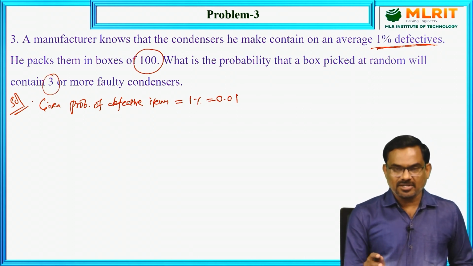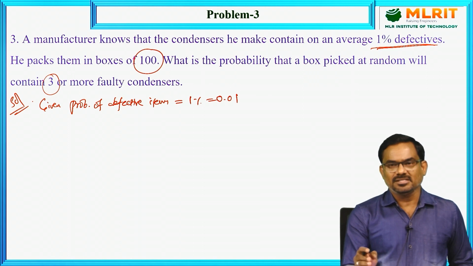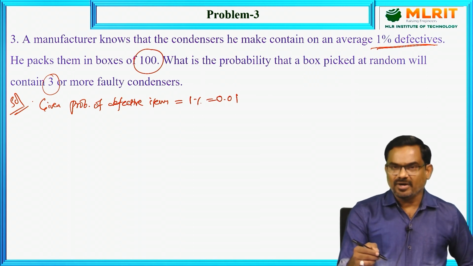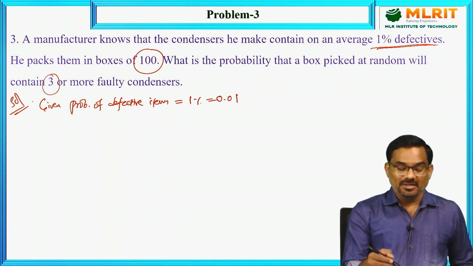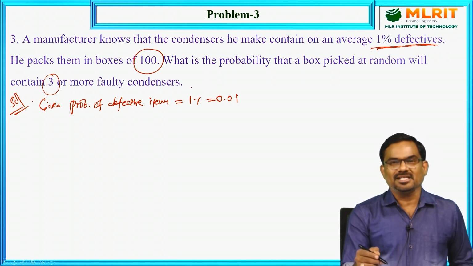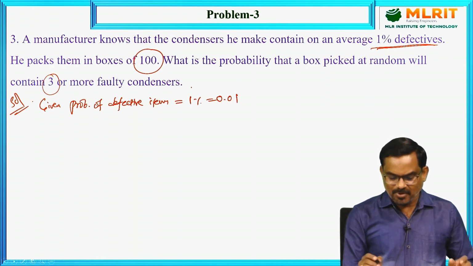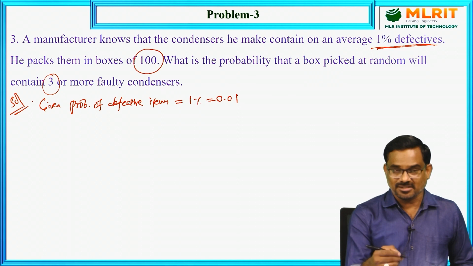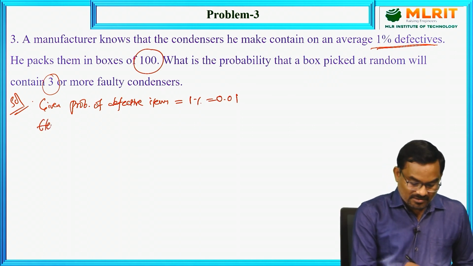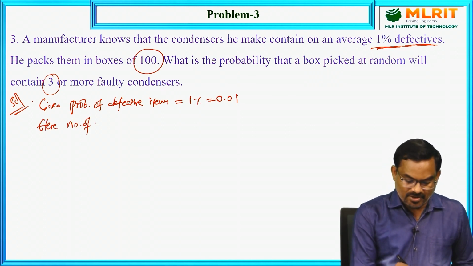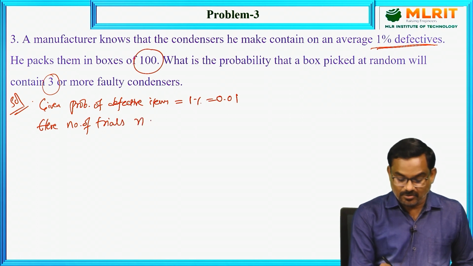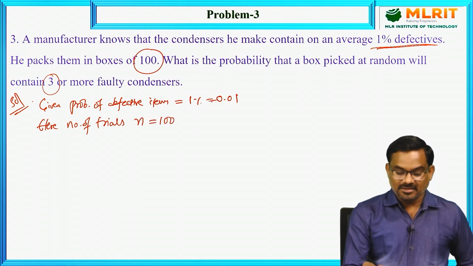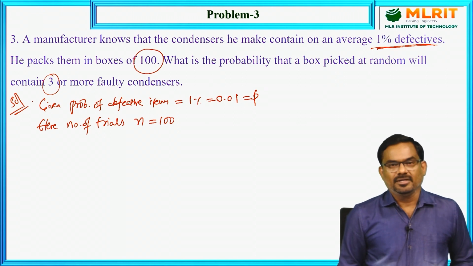So the manufacturer packs the condensers in a box having 100 condensers, and it is required to find the probability of 3 or more faulty condensers in a selected box. So that means in a box there are 100 condensers and we need to check all 100 one by one. So here the number of trials n equal to 100, and the probability of a defective item is given by 0.01.